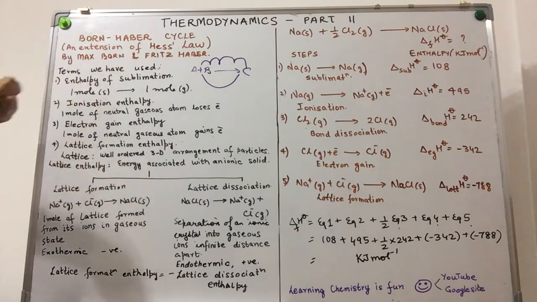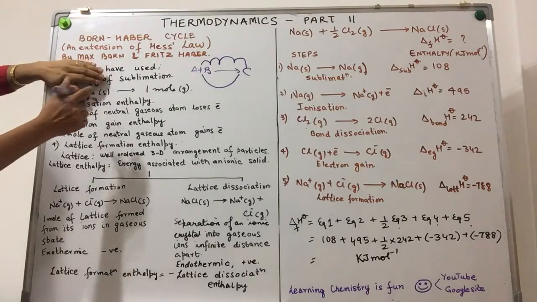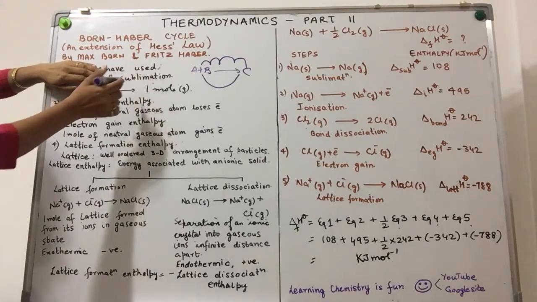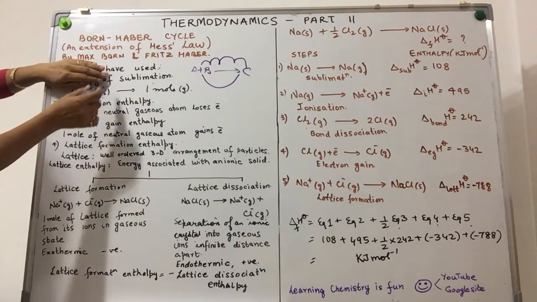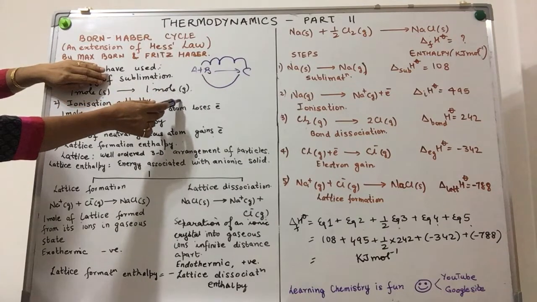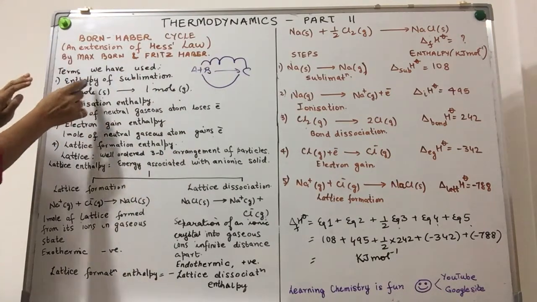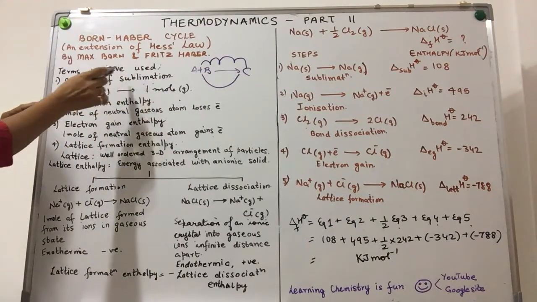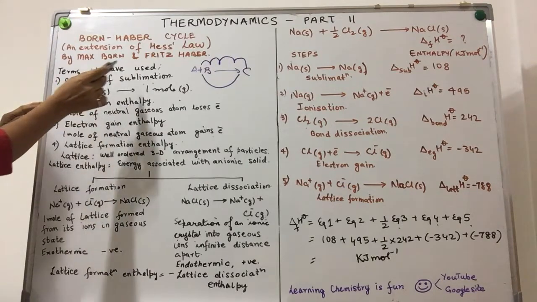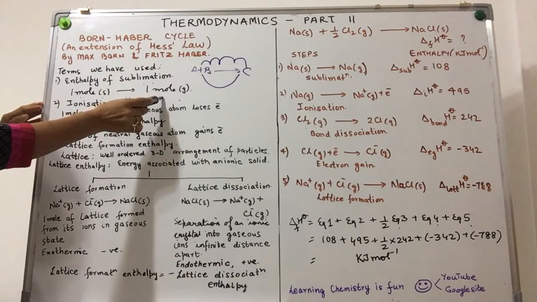Enthalpy of sublimation. Let's break it up. Sublimation: the process of direct change of a solid into the gaseous form. Enthalpy of sublimation: the enthalpy change when 1 mole of a solid changes into 1 mole of a gaseous substance.